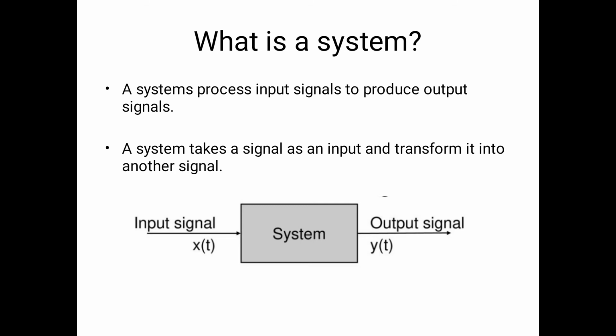So a system processes input signals to produce output signals; it takes a signal as an input and transforms it into another signal. In this figure the input signal is denoted by x(t) and the output signal is denoted by y(t). So y(t) is the amplified output of x(t) in the case of an amplifier.